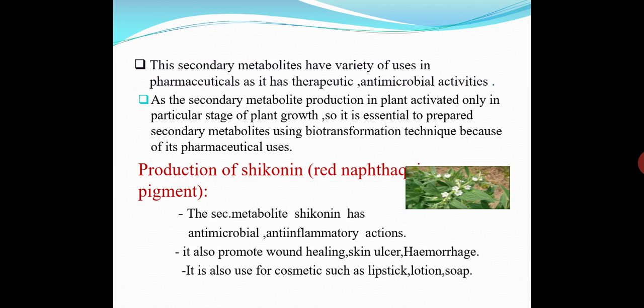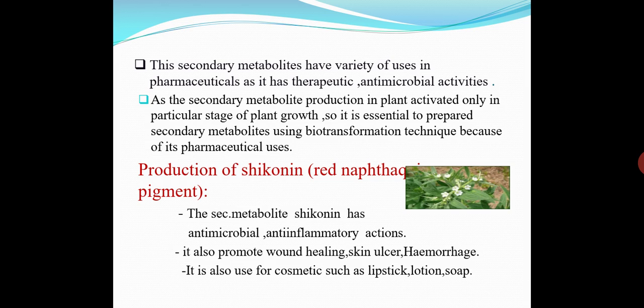Then our last content is production of the secondary metabolite shikonin. It is a red naphthoquinone pigment, meaning it is red in color and belongs to the naphthoquinone category. Shikonin has antimicrobial and anti-inflammatory actions.